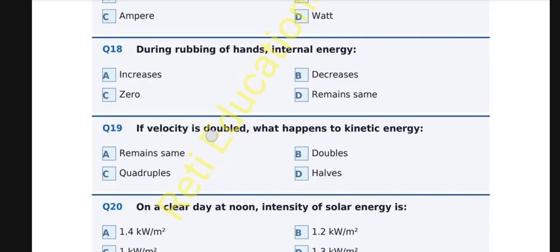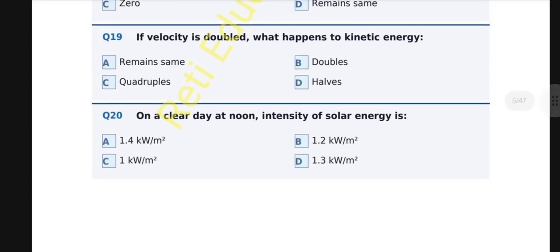Question number 20. On a clear day at noon, intensity of solar energy is A. 1.4, B. 1.2, C. 1, D. 1.3. And the correct option is A, 1.4 kilowatt per square metre. The solar constant, the intensity of sunlight at Earth's surface on a clear day at noon, is approximately 1.4.